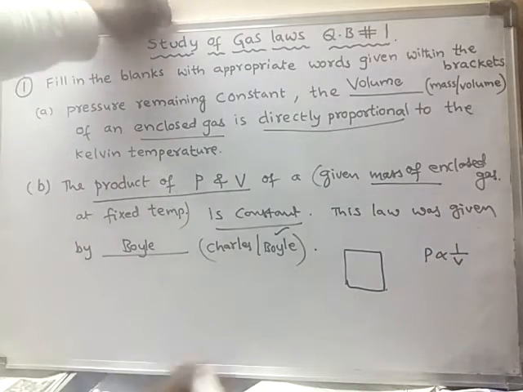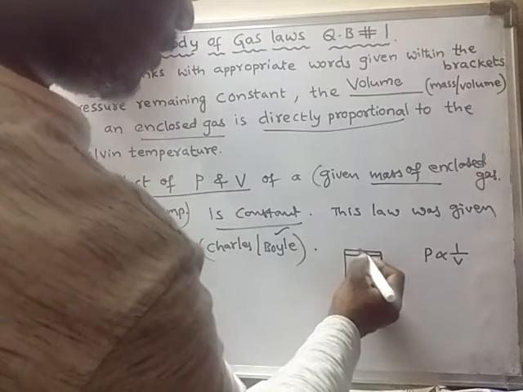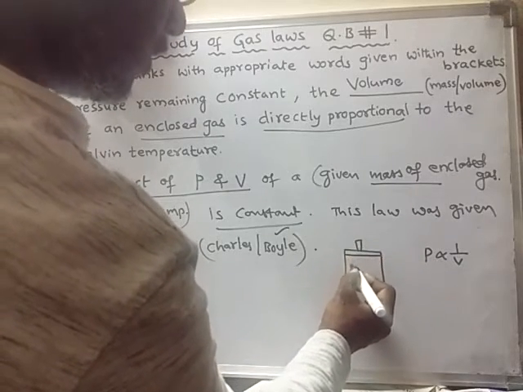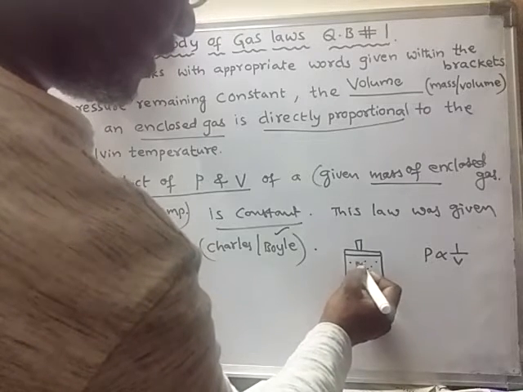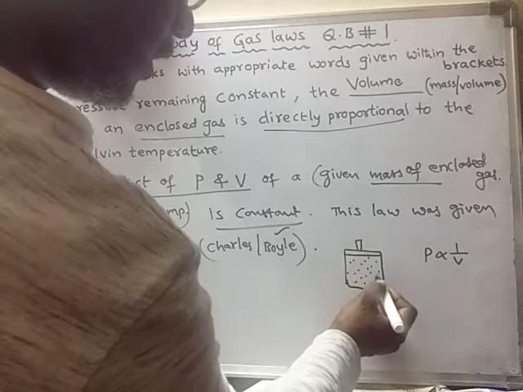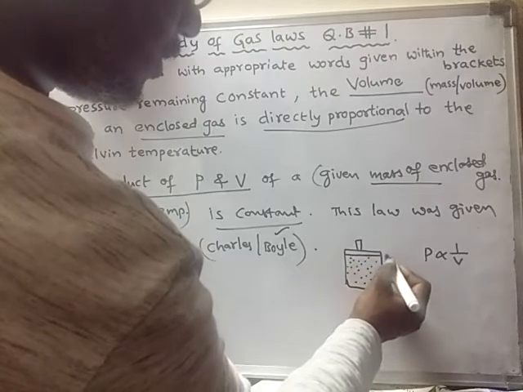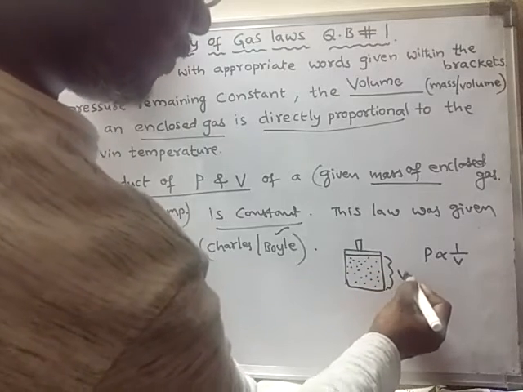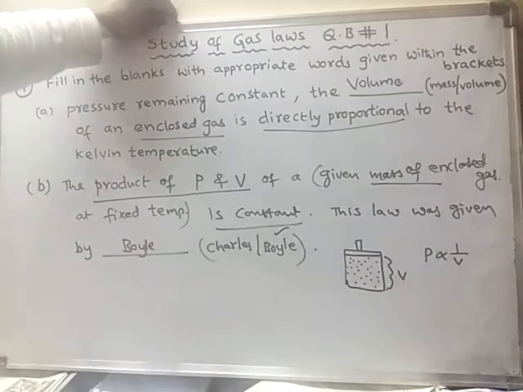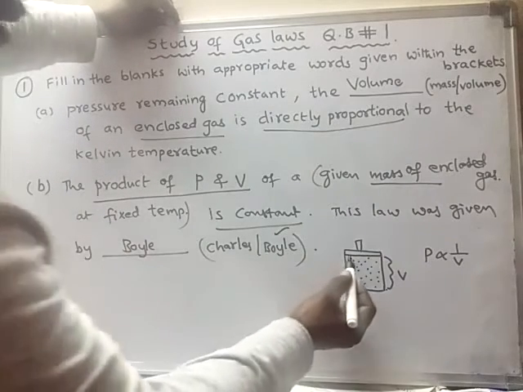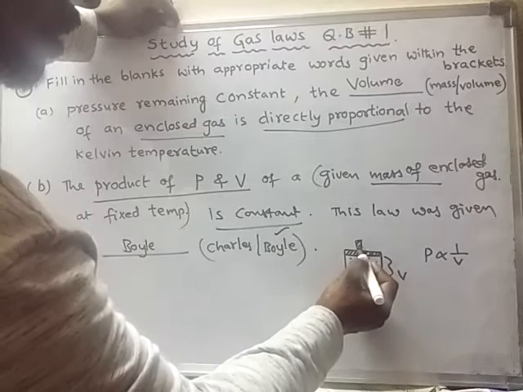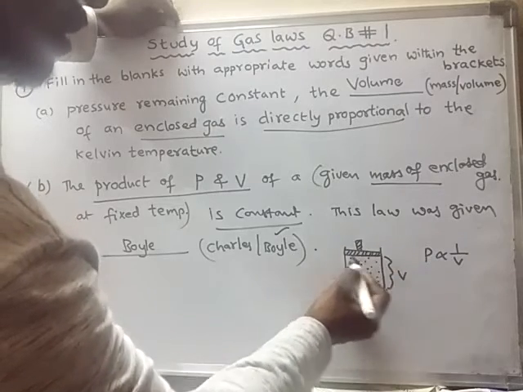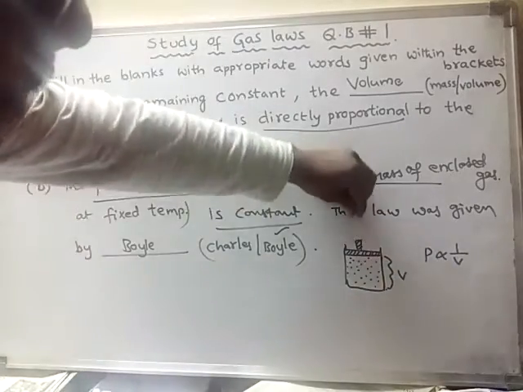For example, I have taken a gas in a container, in a cylinder. This is the gas, and the volume of the gas is V. I have fitted a piston. We can move this piston up and even down.